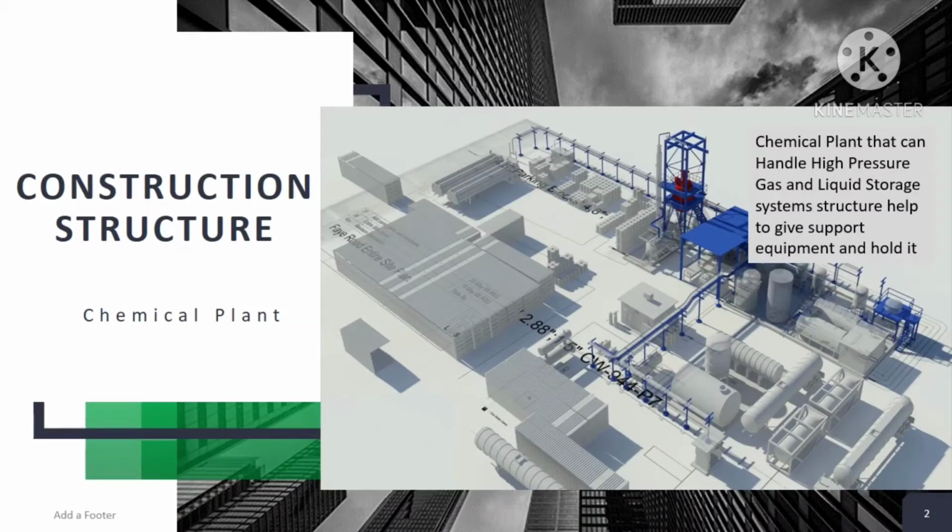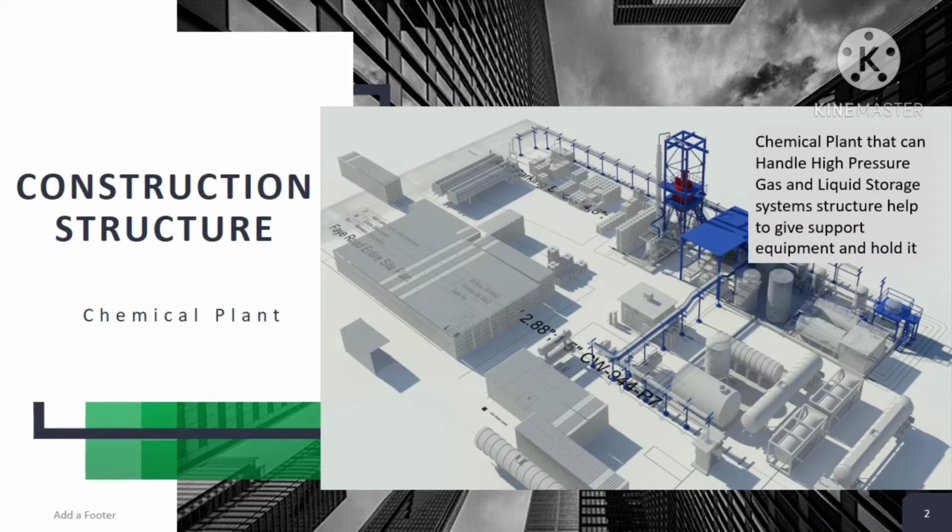Similarly, we see the pipelines connected to the storage tank, and those are also placed in the structure. The structure is made up of columns and beams, where the vertical section is known as the column and the horizontal section is known as the beam, and the beam helps us carry the load, that is the weight of any equipment placed on the surface of that floor.